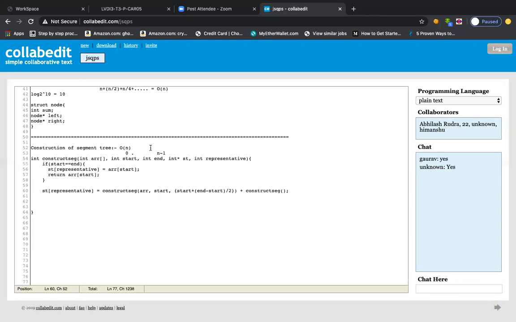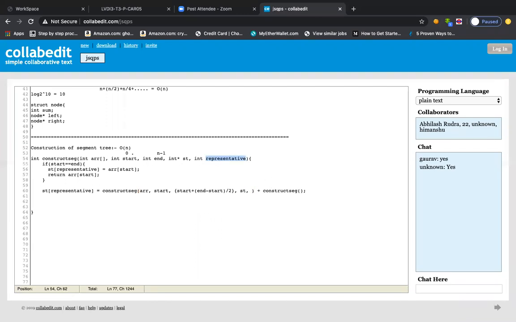So this is the end element, and instead of the end element we are dividing it, right? So this is the mid element. Is this clear to you all, guys? Because this is the way to decide what the mid element is. And then we are passing the segment tree, which will be the same, st, let us say, and then we go to its left child or right child, which will be the representative nodes.